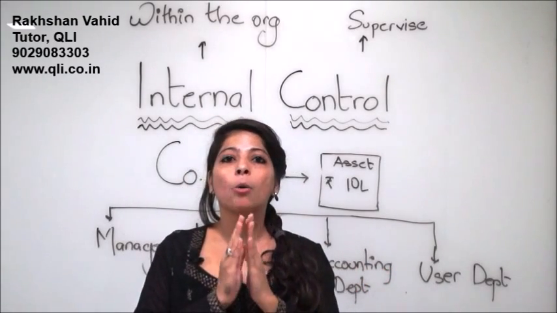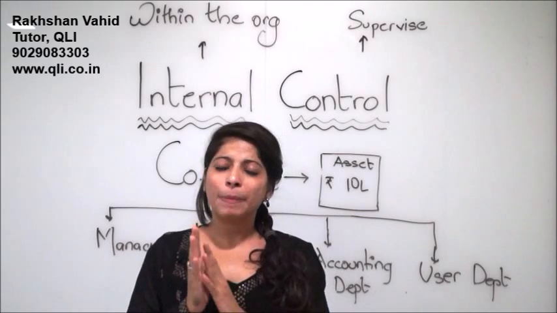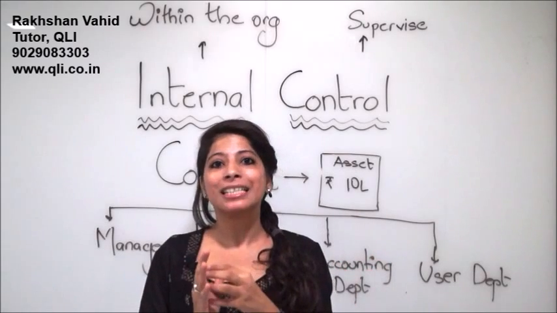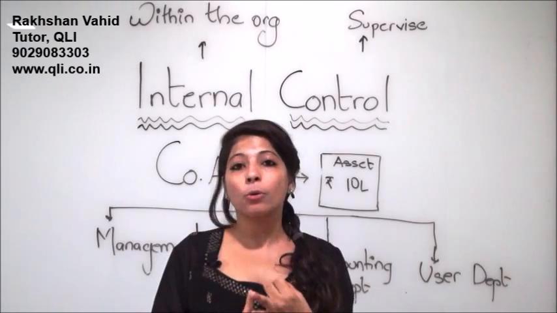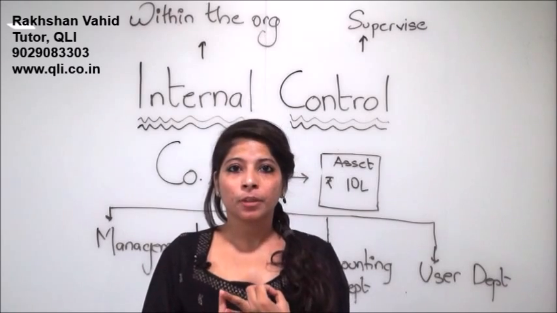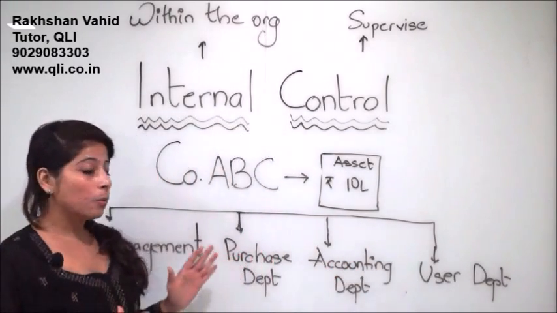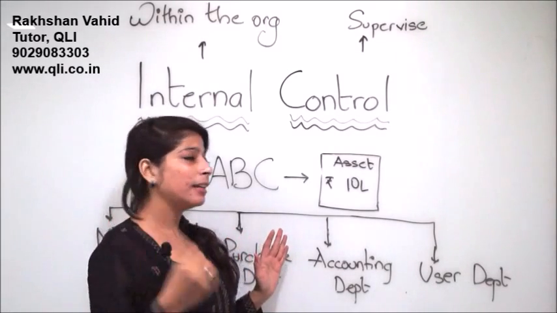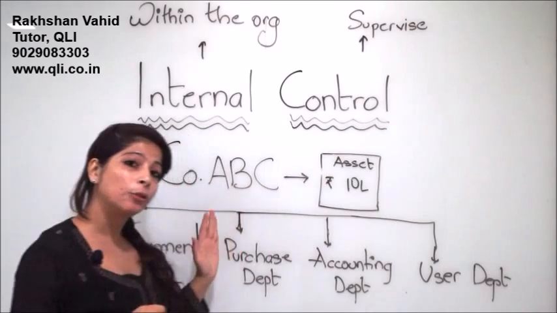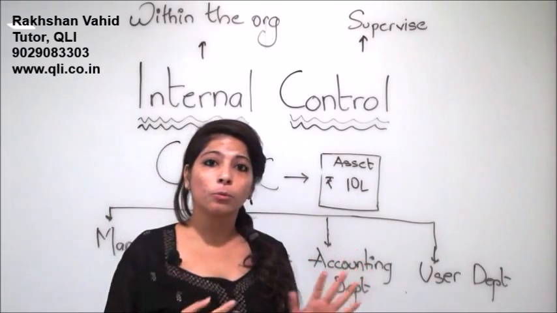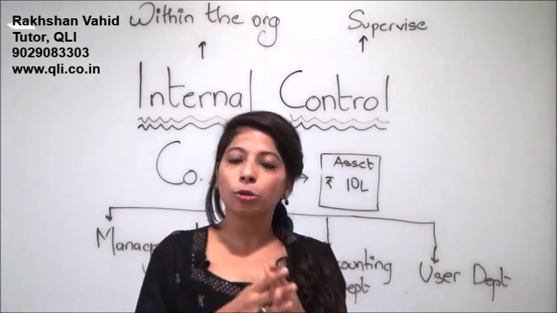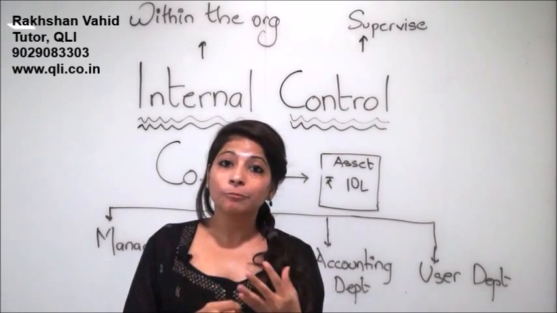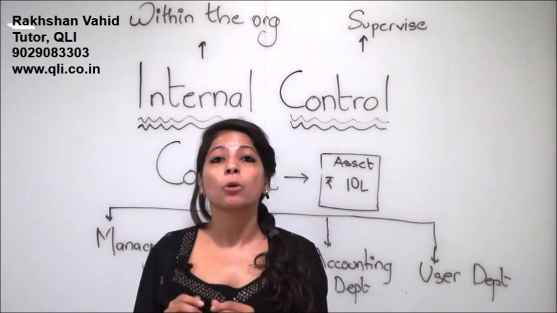Auditor has to evaluate how good the internal control is. Depending upon his evaluation about the internal control and its effectiveness during the review period, he will decide about the quality and the quantity of the audit evidence to be collected. Say for example in a company like this, where the internal control in the purchasing department is weak. For example, if the auditor has the idea that an asset worth 10 lakh was actually purchased for 9 lakhs and rupees 1 lakh was misappropriated, in that case he will have to do a detailed in-depth check. So the substantive procedures to be undertaken by the auditor depend upon the quality of the internal control.